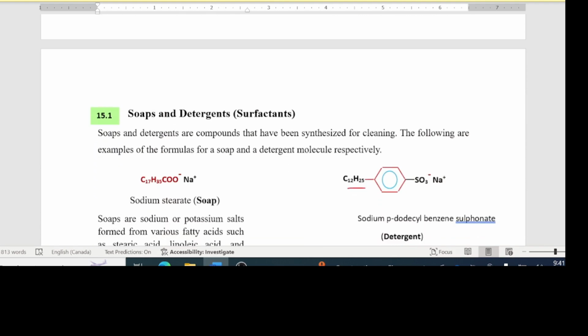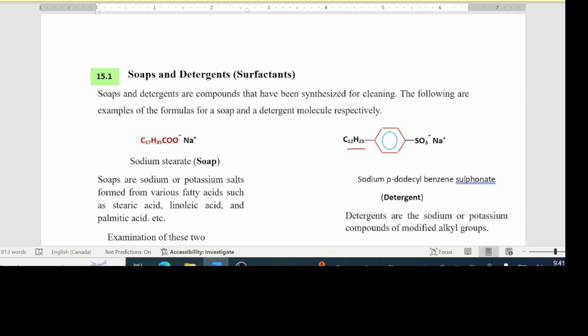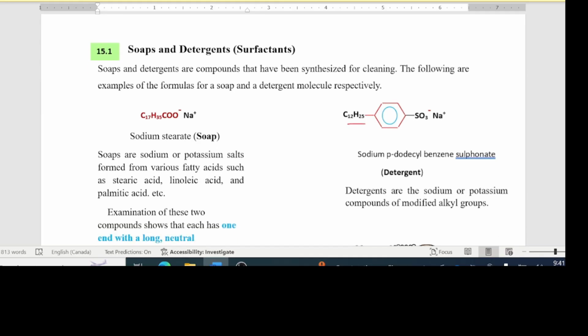So what we're showing here now with these two molecules on the left and right are the way in which a soap molecule and the detergent molecule are designed. This is the soap molecule, sodium stearate, and this one here is a detergent molecule. It's called sodium paradodecyl benzene sulfonate. What is common with both of these is this long hydrocarbon chain here. And of course, you know, hydrocarbons are nonpolar compounds.